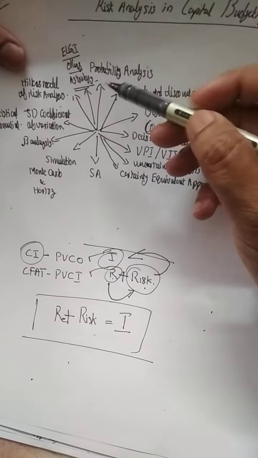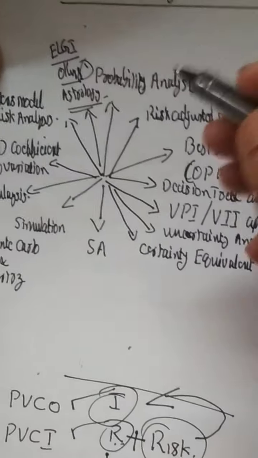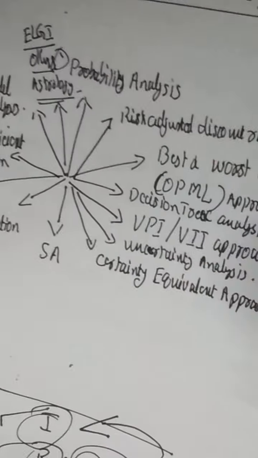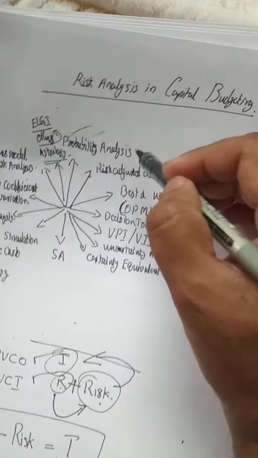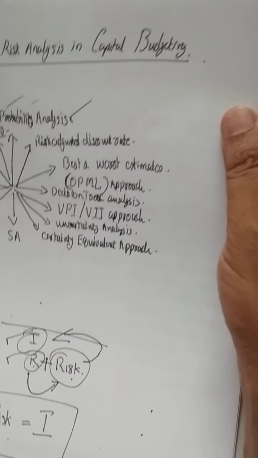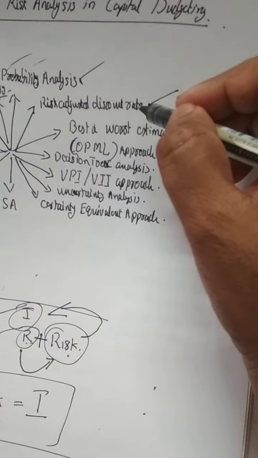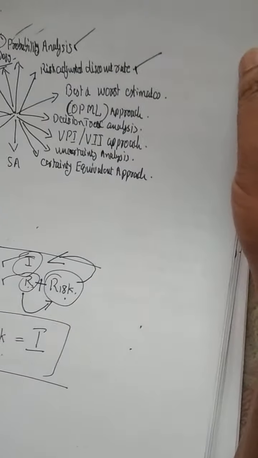There are various methods. One is probability analysis. For example, if we are investing 50,000 crores in a project and in the first year we are getting 10,000 crores, we will find out the probability of getting that 10,000 crores. Is it 0.5 or 0.6 or 0.7 or even 0.1? That probability portion, using a statistical method, is probability analysis in capital budgeting. Sometimes we may take a risk adjusted discount rate. We may quantify the discounting rate along with the probability of risk. It is called the risk adjusted discount rate.